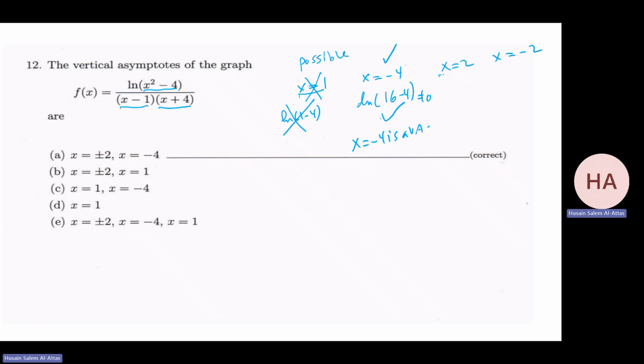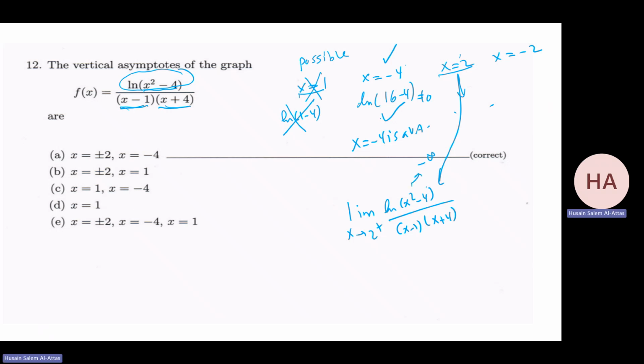Now, for x equals 2, it comes from here. So for sure, these are values, but this will go to minus infinity. And this goes to minus infinity. I take the limit as x goes to 2 from the right of x squared minus 4 over (x minus 1)(x plus 4). That'll give me what?